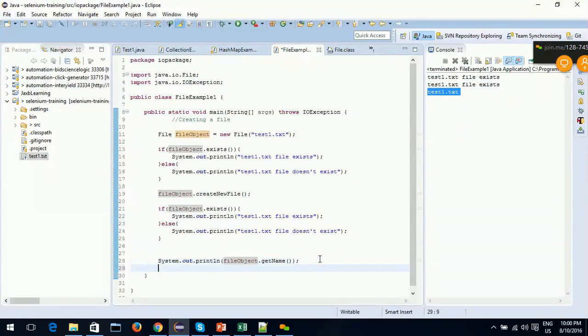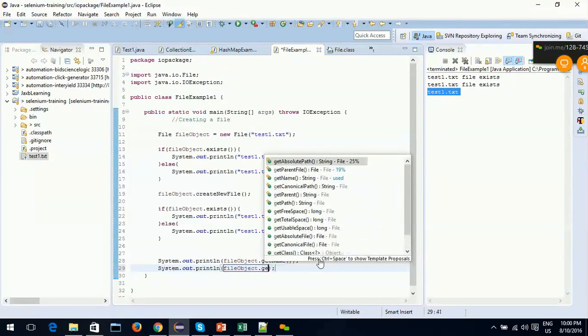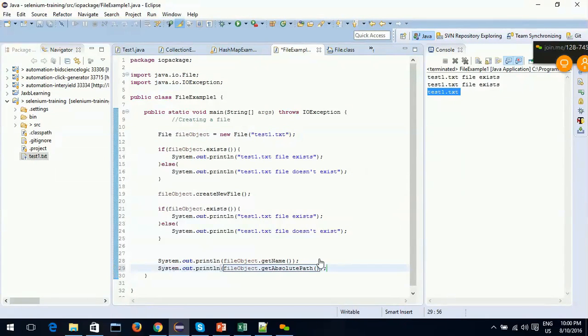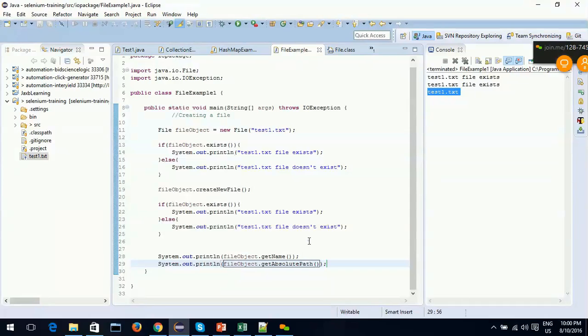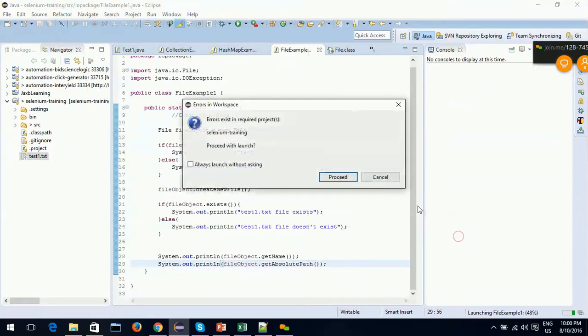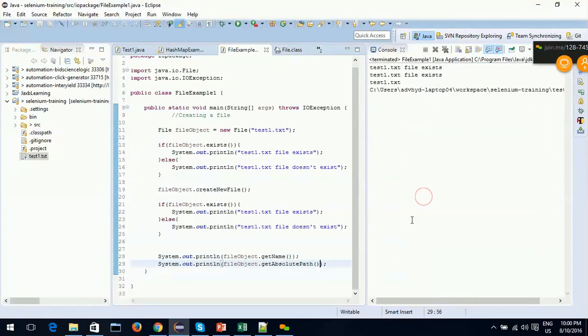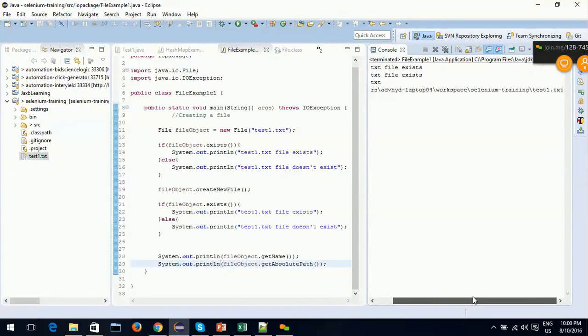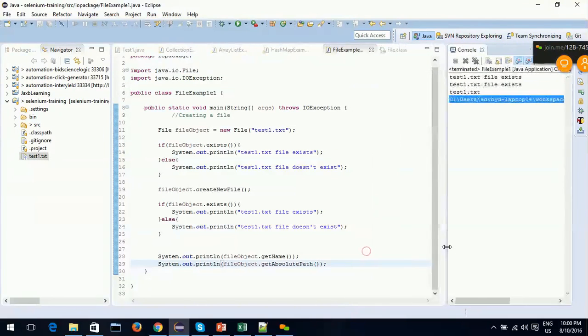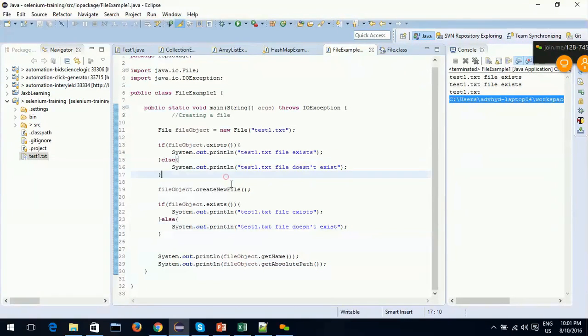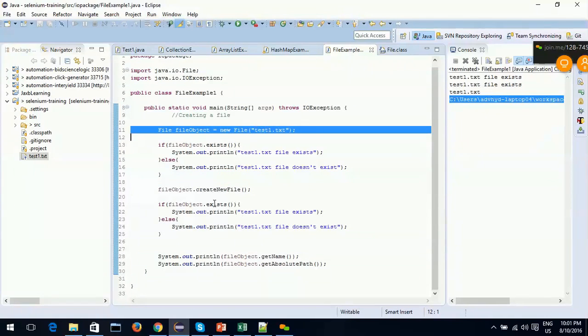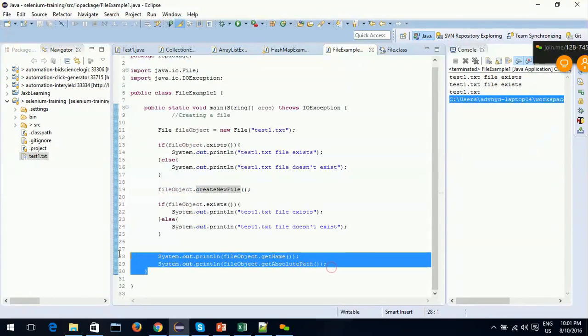There is another method: System.out.println, file object dot getAbsolutePath. Suppose I want to get the absolute path of the file, I can use the getAbsolutePath method. See, it's giving me the absolute path, C user and so on. So this is how we can create a new file, and there are multiple methods which act on the file.